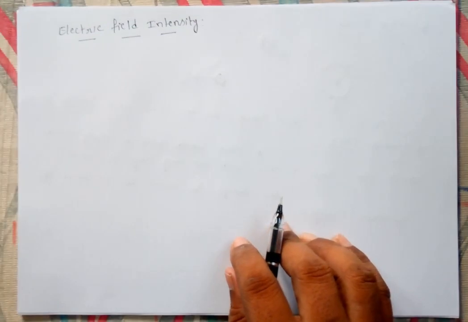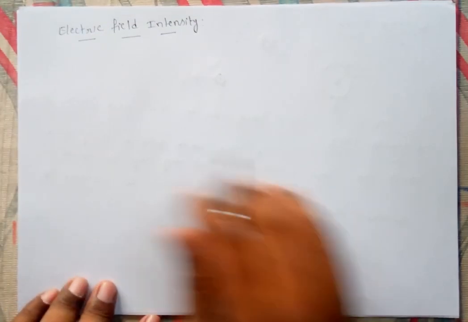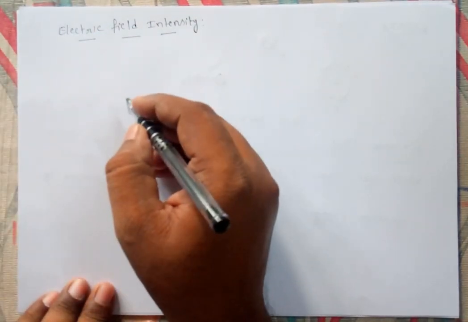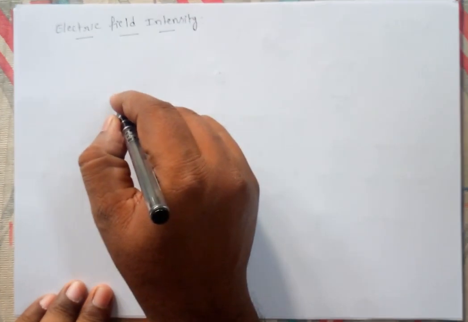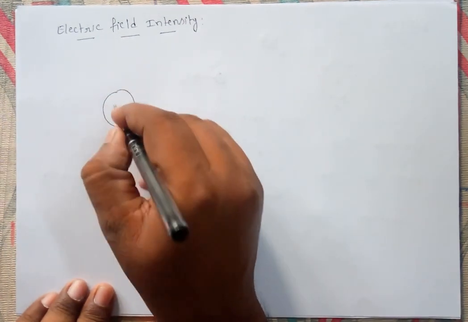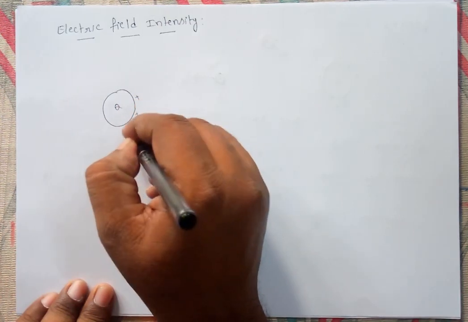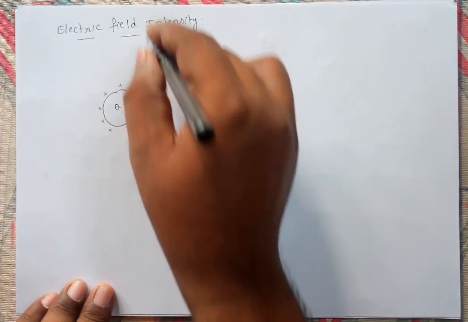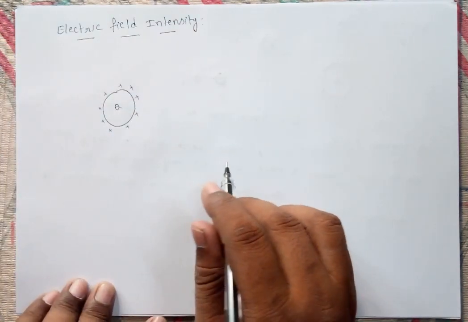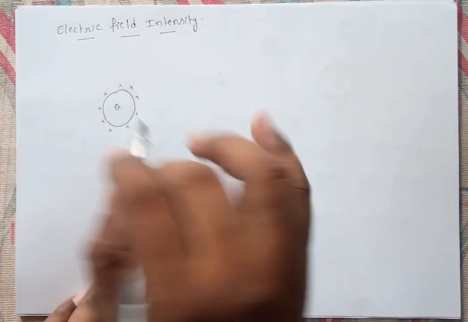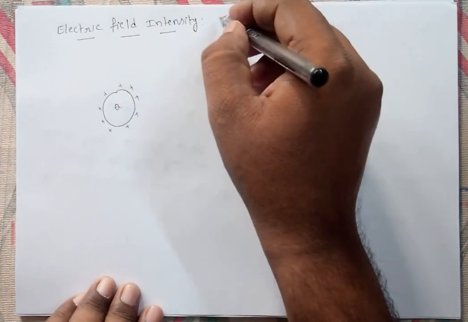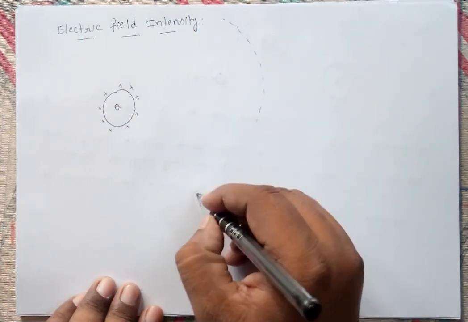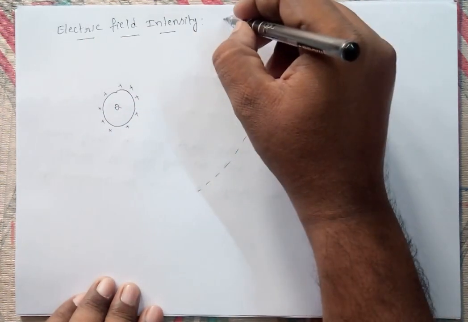So let us take a charge, as we did in the previous case. In the same manner, here we are taking a charge Q. We discussed that if the charge is there, around the charge up to a certain extent its influence will be there. Up to this extent, its influence is there.